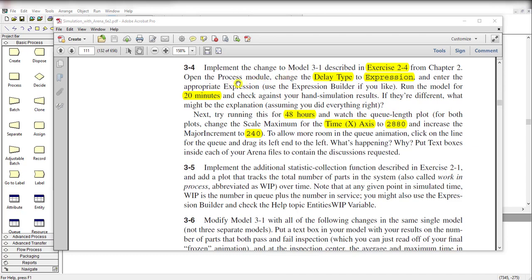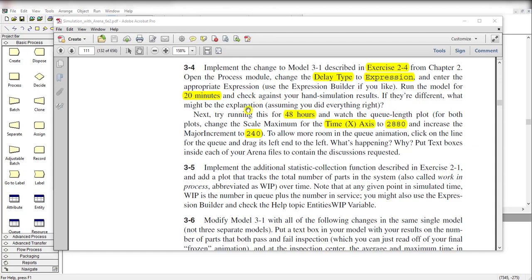Specific to exercise 3-4, to implement this setup time of 3 minutes, first you need to open the process module and change its delay type to expression. And how can we build the expression? Definitely we use the expression builder to build it, and we have to run the same model for 20 minutes. This is part 1 of exercise 3-4.